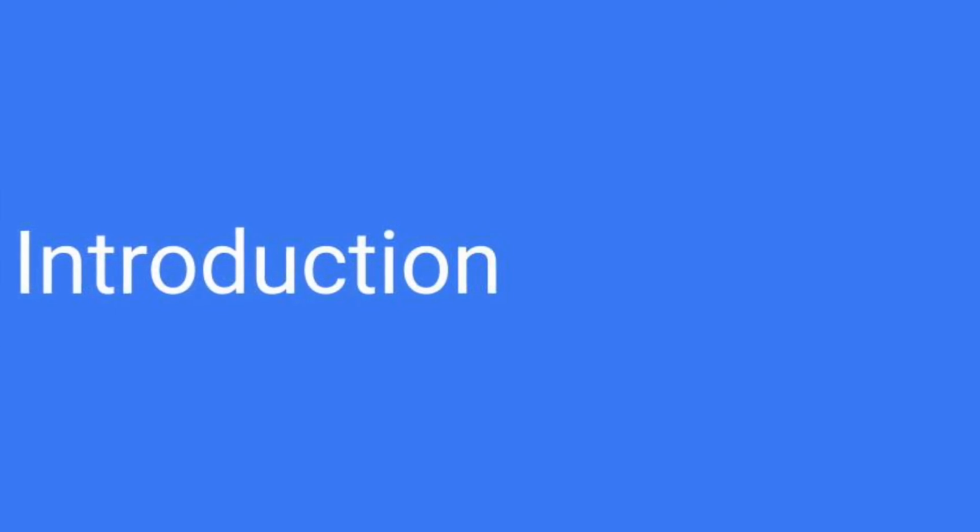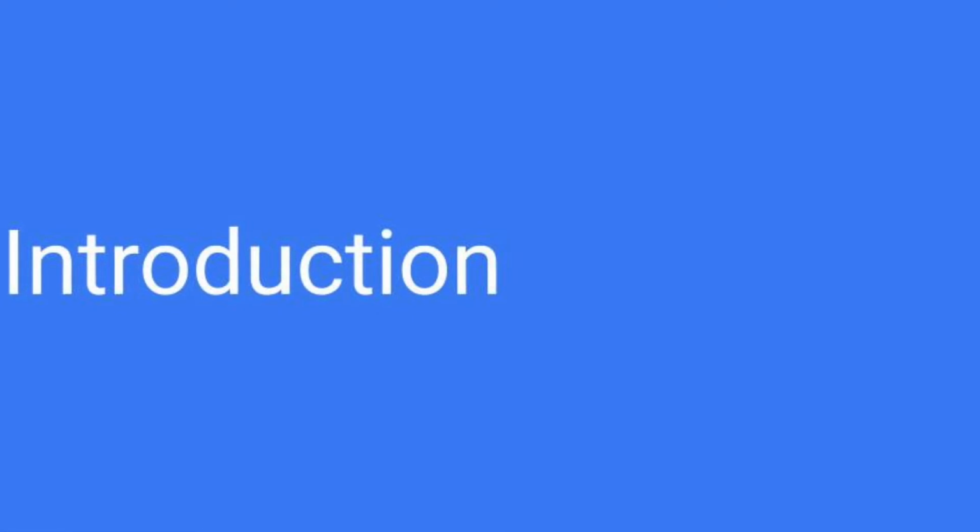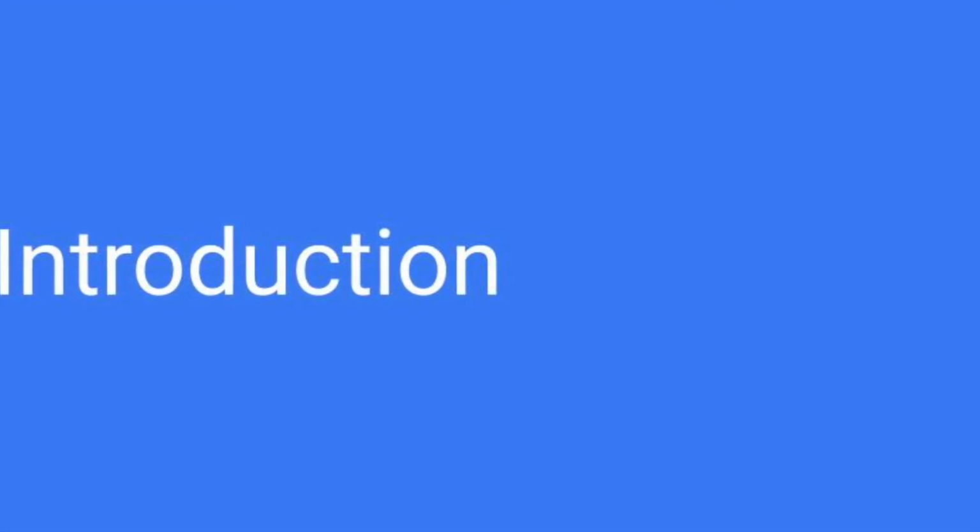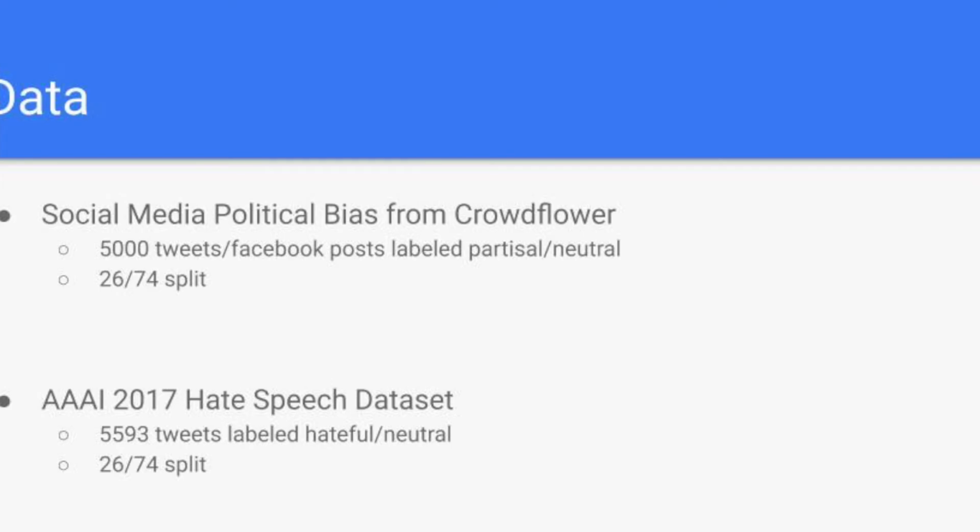In this paper, we study the effect of pre-training on partisan/non-partisan political tweets for a hate speech classification model. We hypothesize that pre-trained parameters from a partisan classification problem will perform better in a hate speech classification problem than randomly initialized parameters. We used two datasets.